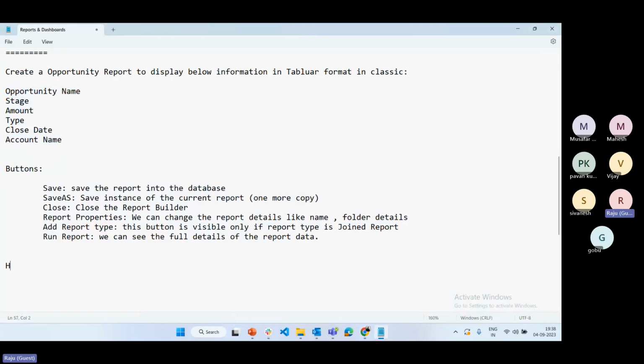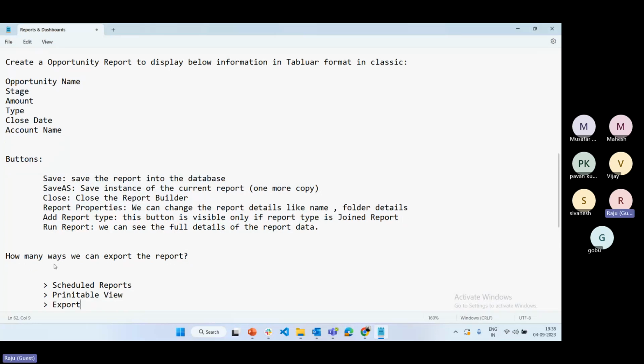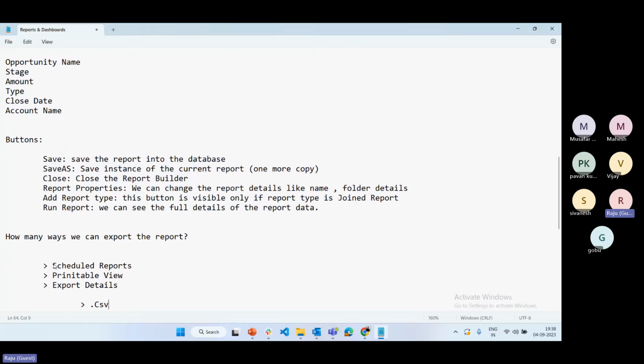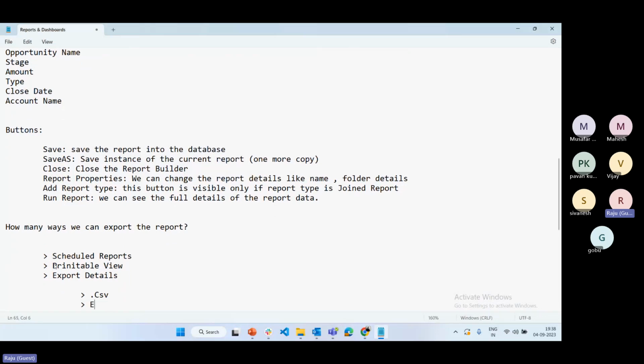Next question is, how many ways can we export the report? This is an interview question. First one is scheduled report. Second one is printable option, printable view. Third one is exporting the report, the export details button. In that export, we can export in .csv format or in Excel format.